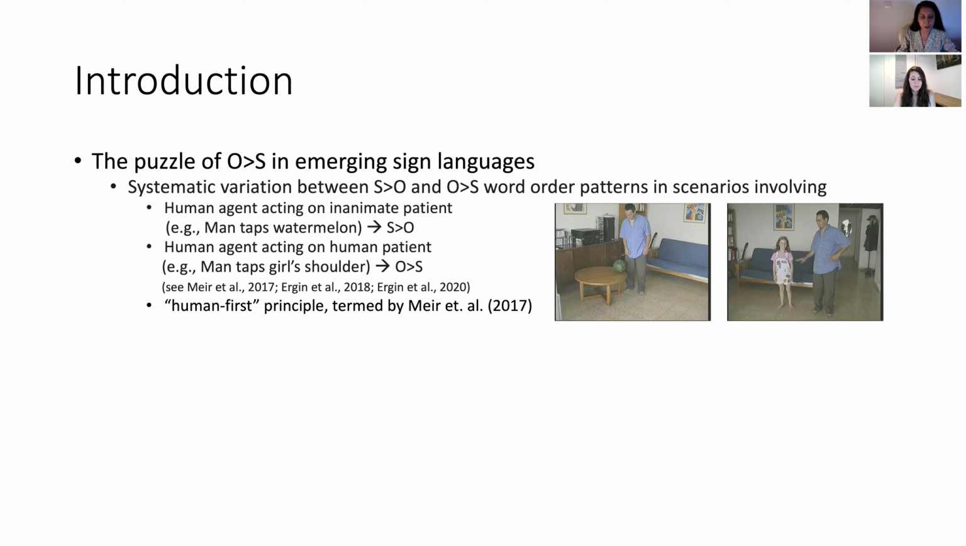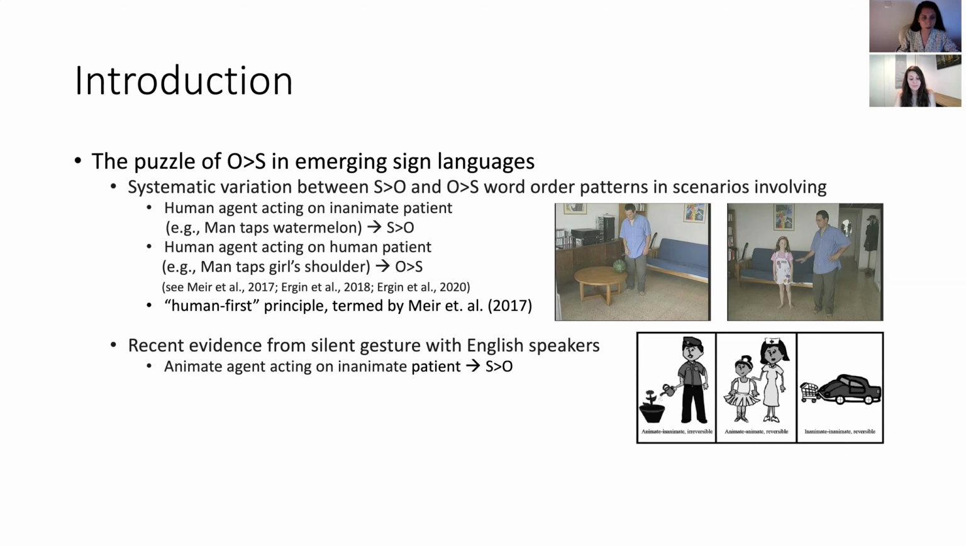human or inanimate patient. And Meir and colleagues acknowledge the fact that other scenarios involving, for example, inanimate agents acting on human patients should be tested. So O preceding S word orders show up not only in emerging sign languages data, but also recent evidence from silent gesture with English speakers shows some evidence for O preceding S word orders.